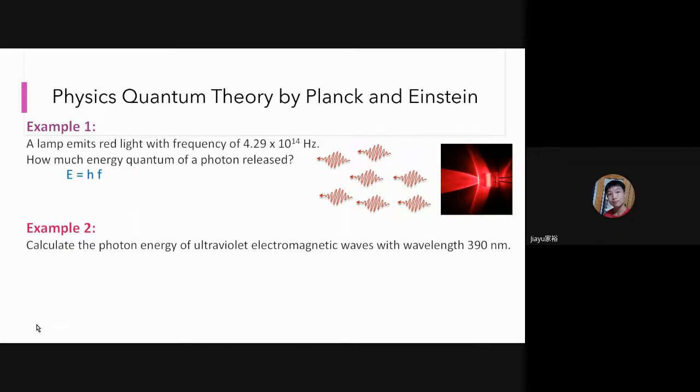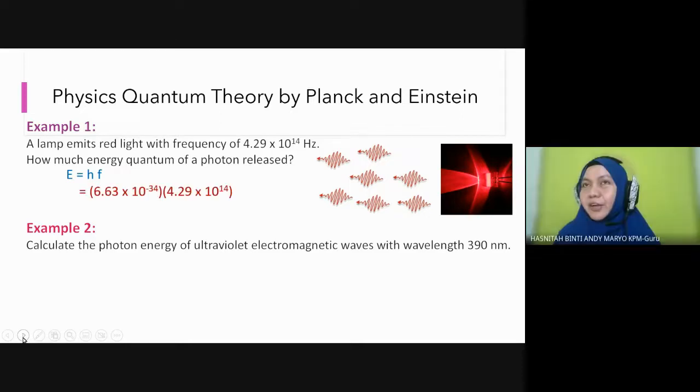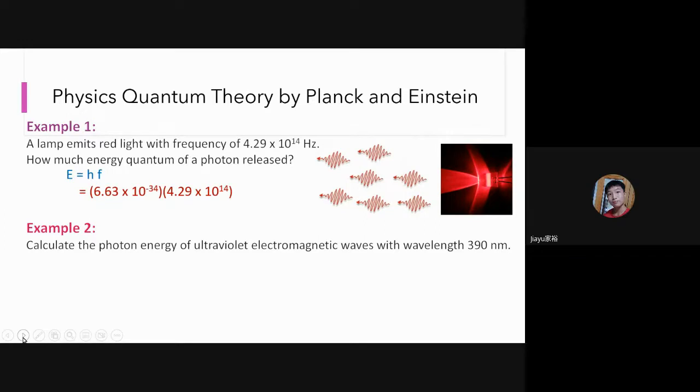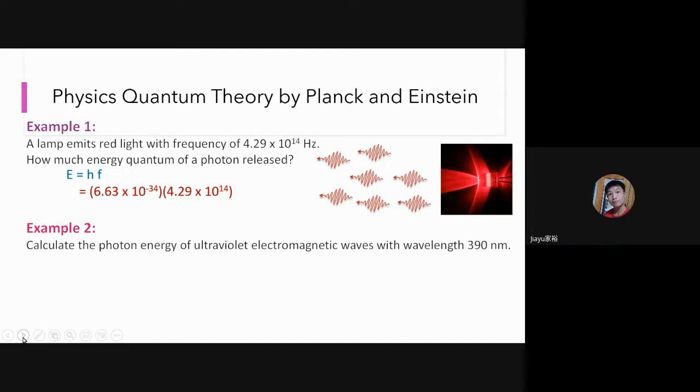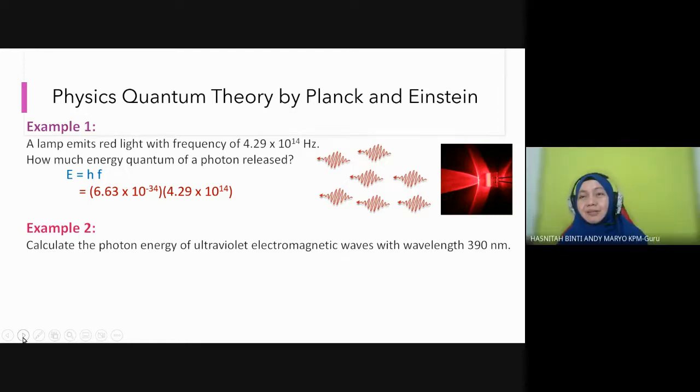Teacher, is this photon concept only applied to visible light or all electromagnetic spectrum? All electromagnetic spectrum. The electromagnetic spectrum starts from radio wave until gamma ray.